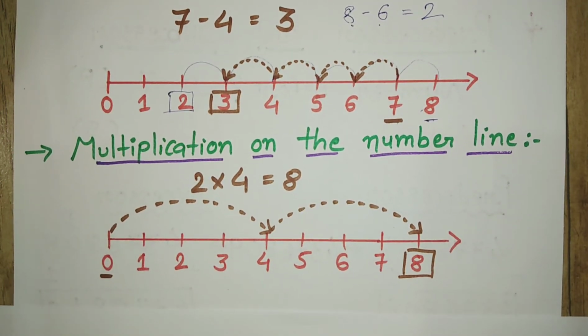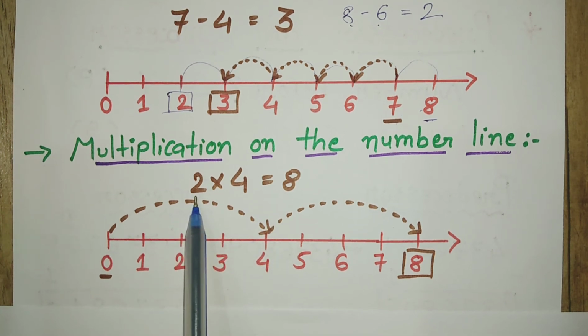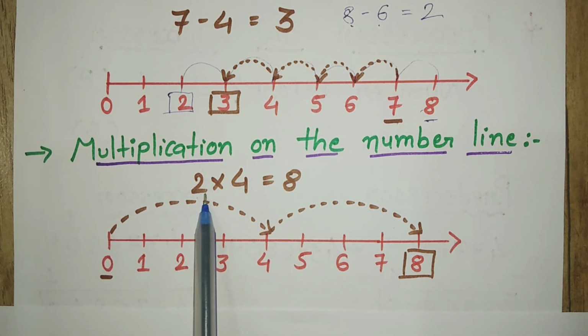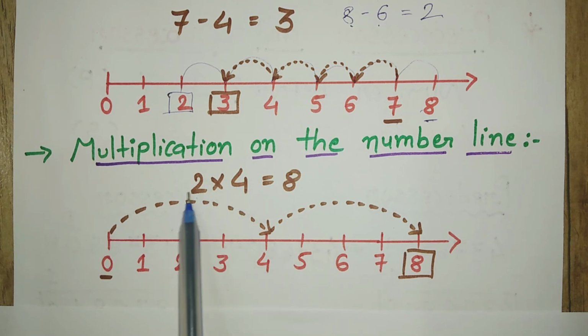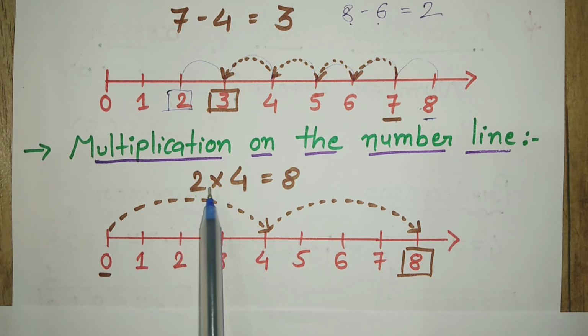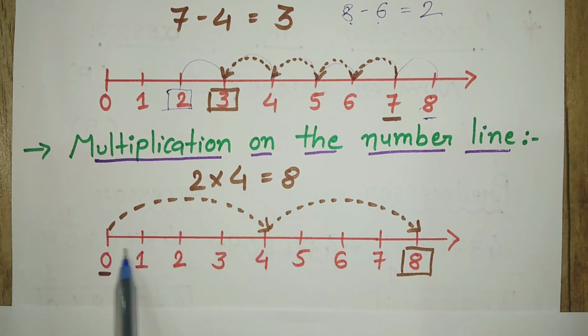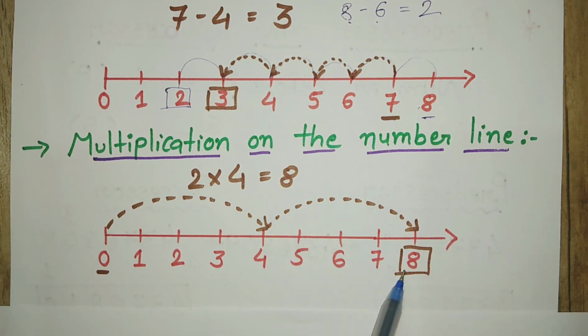Next is multiplication on the number line. The question is 2 multiplied by 4, equal to which number? 8. So what will we do? The first number indicates how many jumps we have to take. 2 times 4. 2 jumps, and how many steps in each one? 4. 1, 2, 3, 4, 1 time 4. 1, 2, 3, 4, 2 times 4. So my answer is 8.